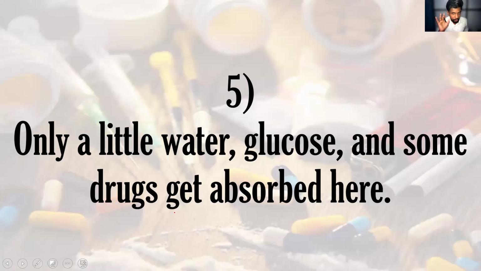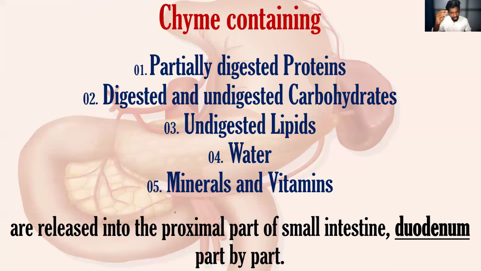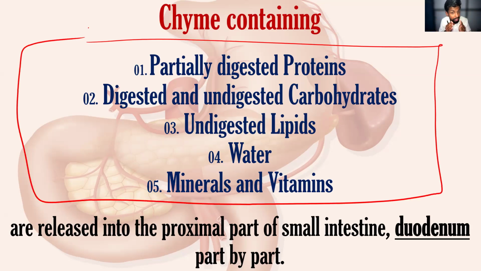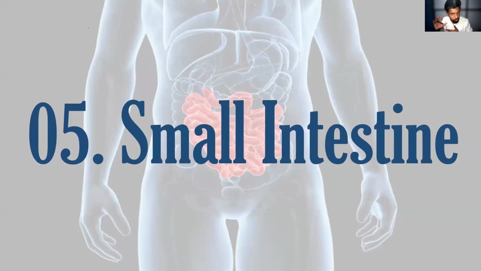Now, the fifth one you want to know regarding the stomach: here in the stomach, a little amount of water, glucose and some drugs will be absorbed directly into the blood. And when the food moves from the stomach to the small intestine, that chyme will contain all these 5 materials. So you want to memorize these 5 things: what are the substances present in the chyme?